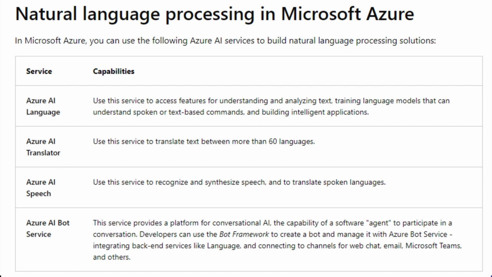Third is Azure AI Speech. It is used to recognize and synthesize speech and to translate spoken languages. The fourth is Azure AI Bot Service. It provides a platform for conversational AI, the capability of a software agent to participate in conversation, which gives us the feel like we are talking with a human.